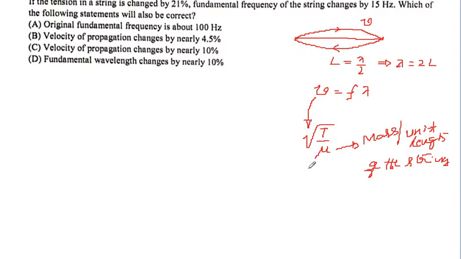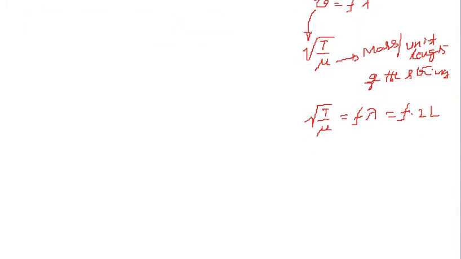This can be written as root of T divided by mu on this side, which is equal to f into lambda, otherwise f into 2L. Now I can simply express f like this, that is f is equal to 1 divided by 2L, and under root it is T divided by mu.